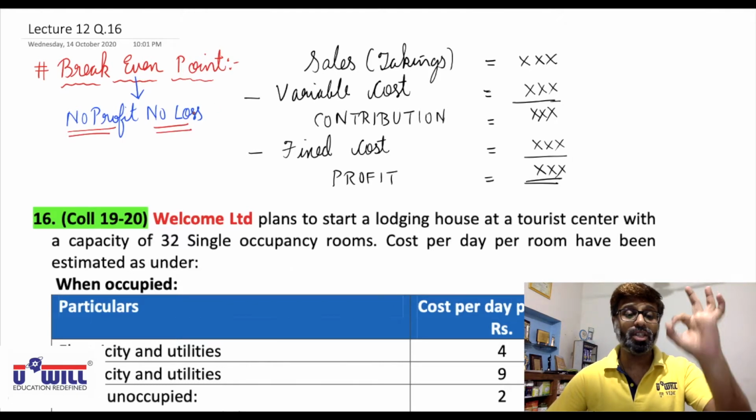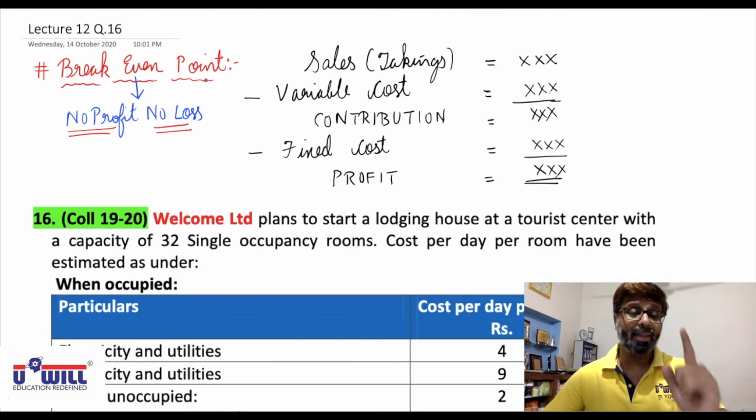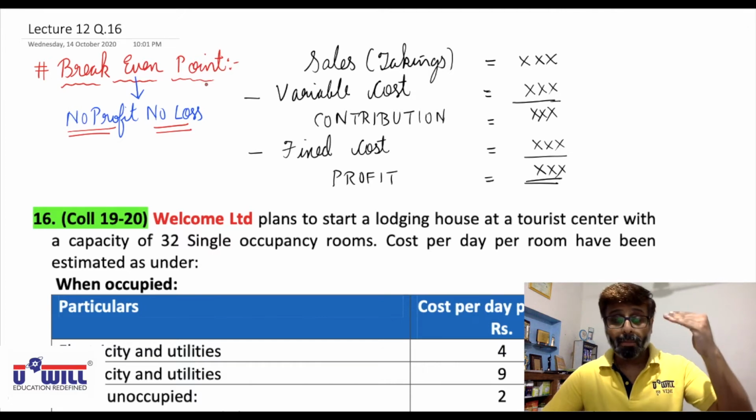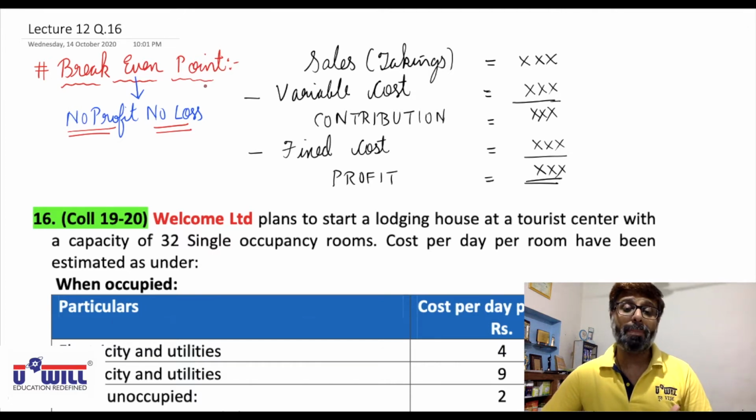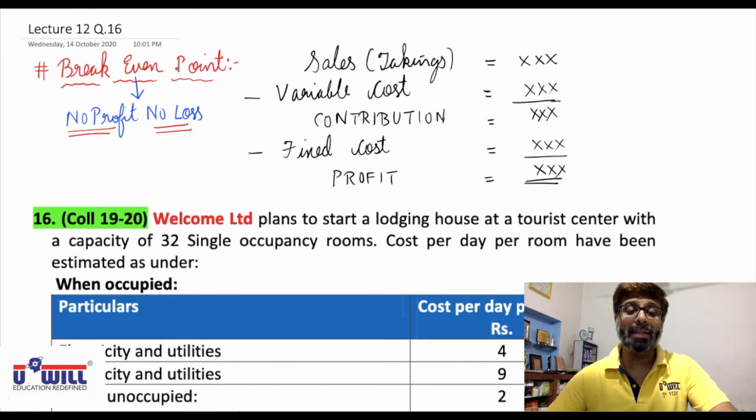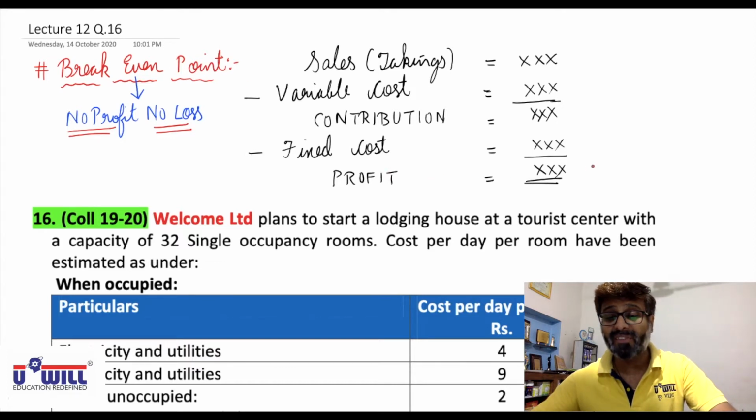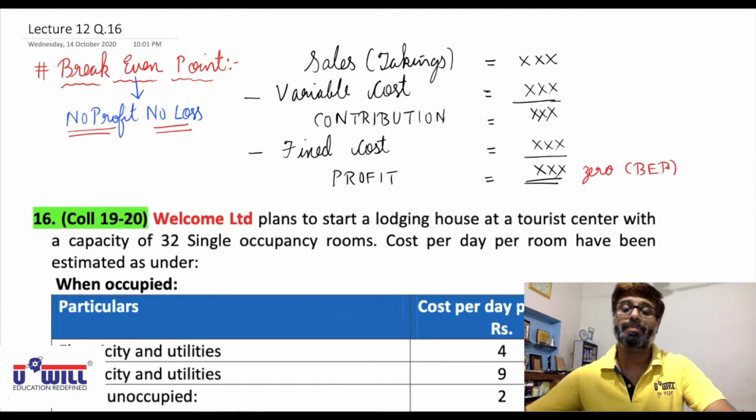Below the break-even point, if fewer people come in the hotel, you are at a loss. Above the break-even point, if more people come in the hotel, you are at a profit. And at this break-even point, this final profit which we have calculated would be 0.